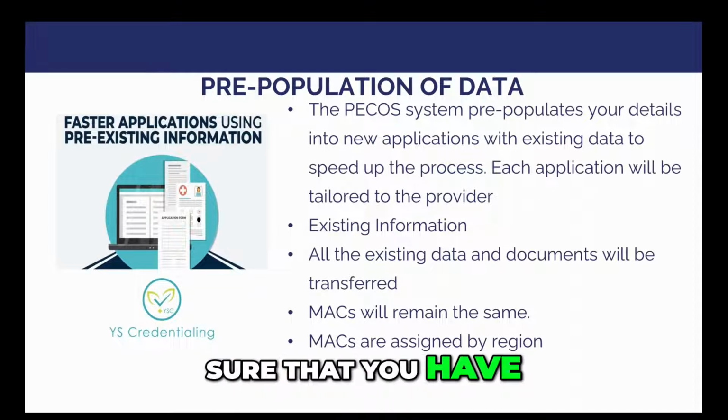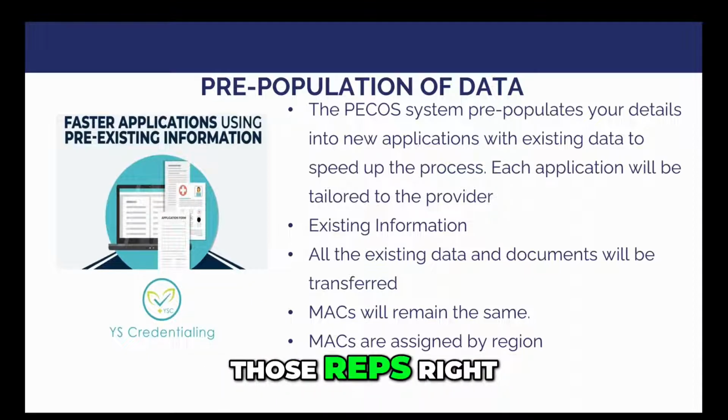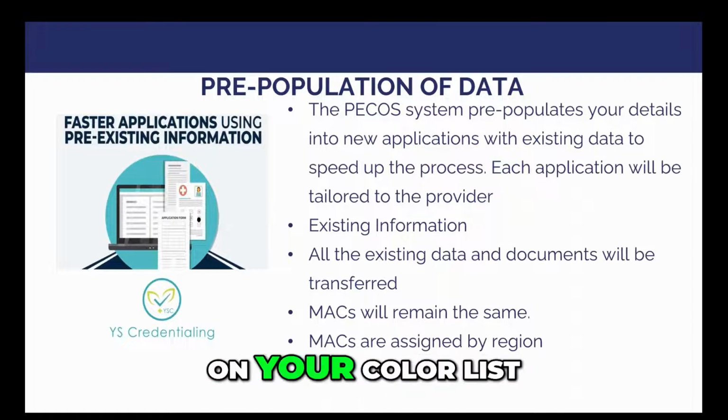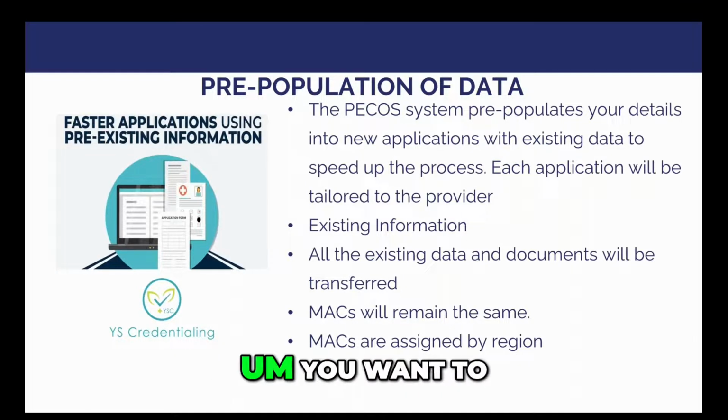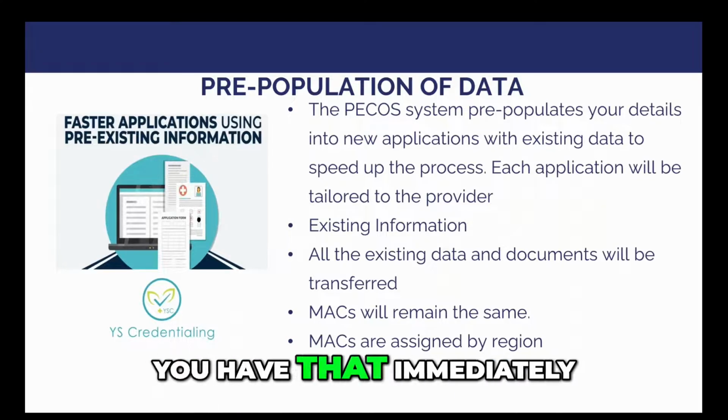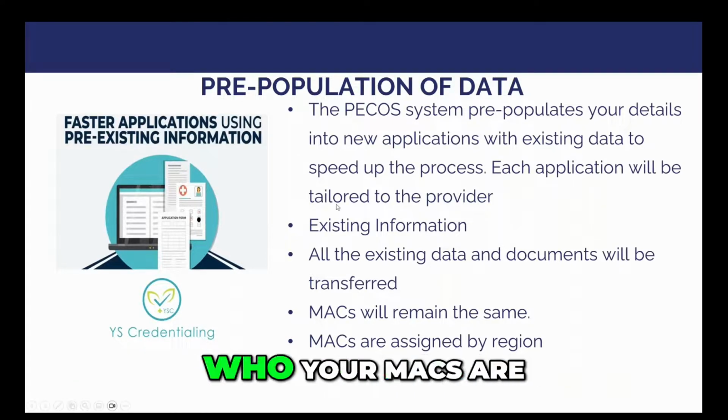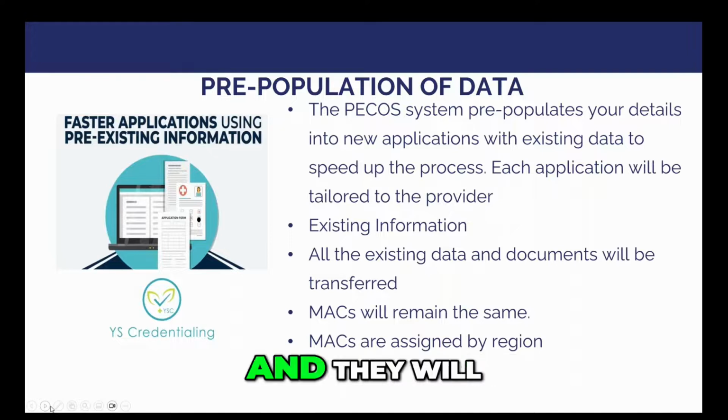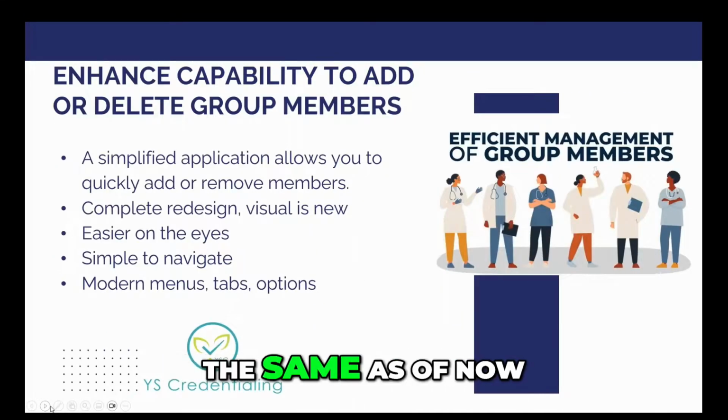You want to make sure that you have those reps right on your Rolodex. For some of you that are much younger, you're like, what the heck is a Rolodex? You'll just have them on your caller list. You want to make sure that you have that immediately and fully understand who your MACs are. And they will definitely be remaining the same as of now.